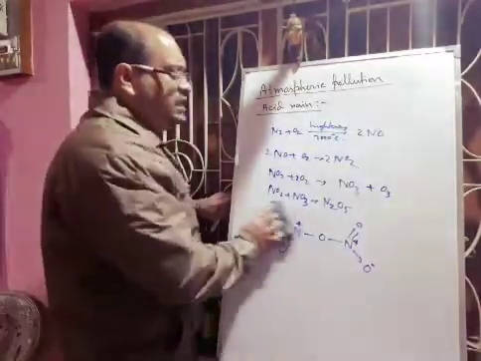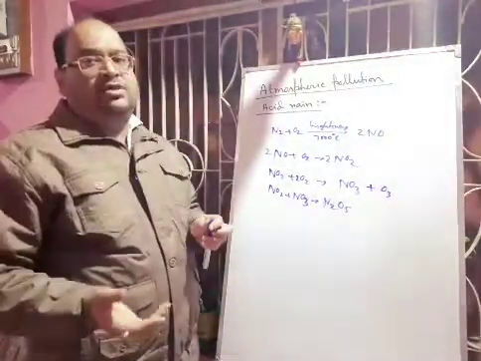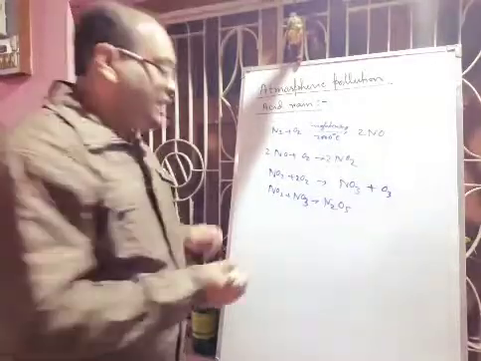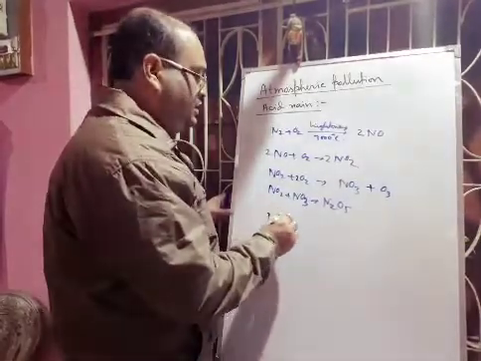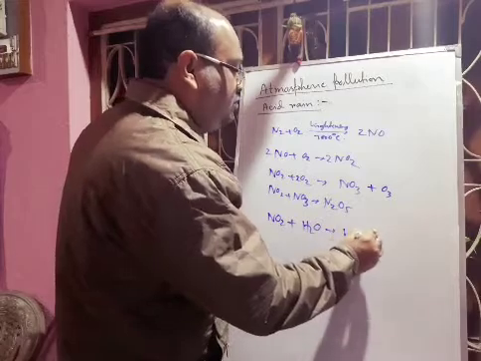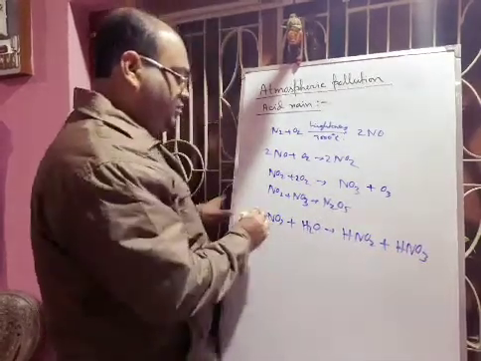Now these oxides will react with water and they will form different types of acid. When NO2 reacts with water, it can produce nitrous acid as well as nitric acid. NO2 reacting with water forms HNO2 plus HNO3. Here you have to give 2.